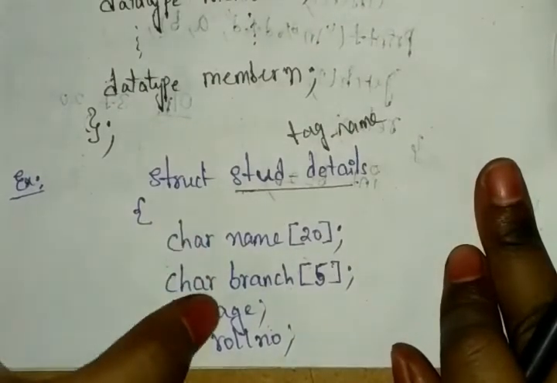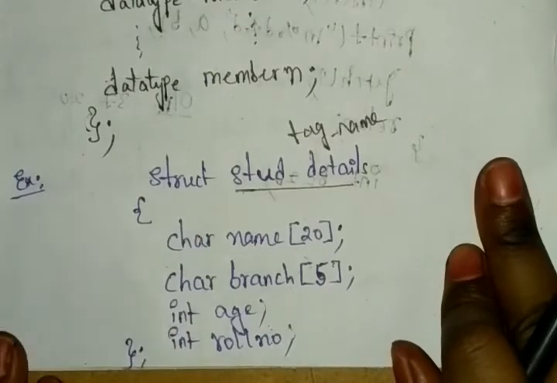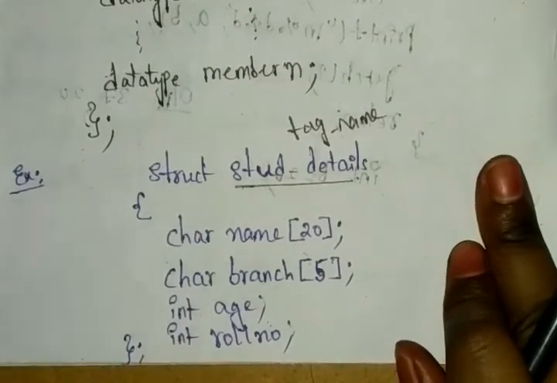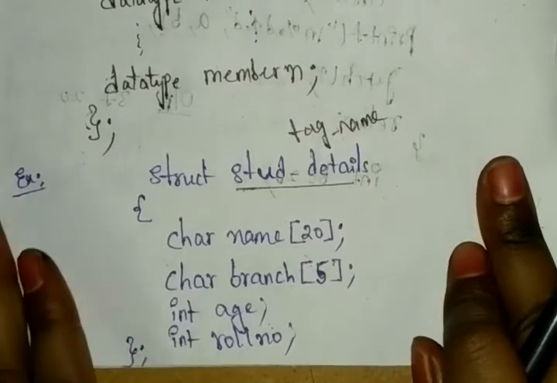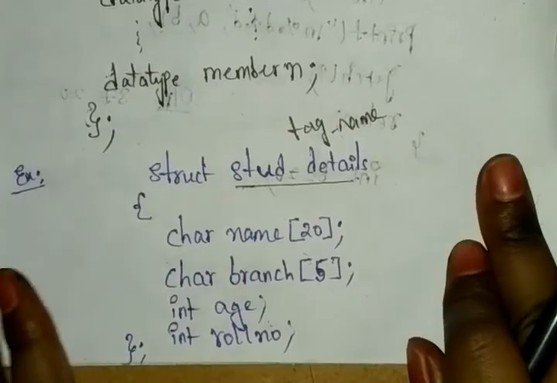And name, branch, age, roll number, these will be our members, or the elements of a structure. Those we declared into this. Like this, here we can perform the declaration of the structures. And next, here we have some features to define with our structures.